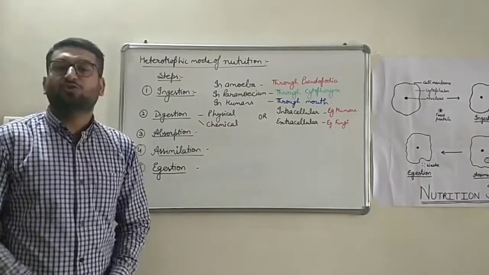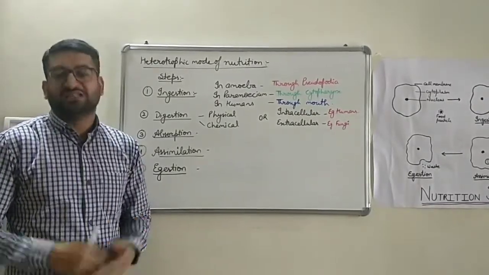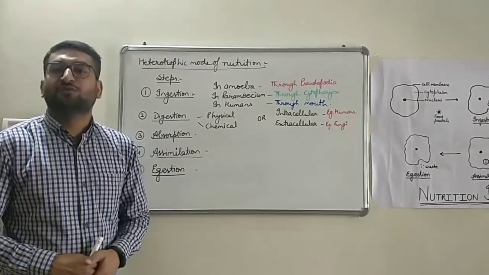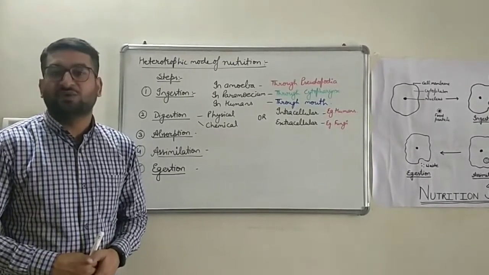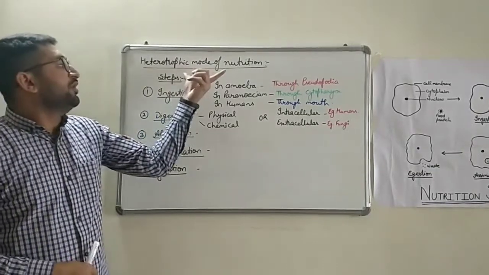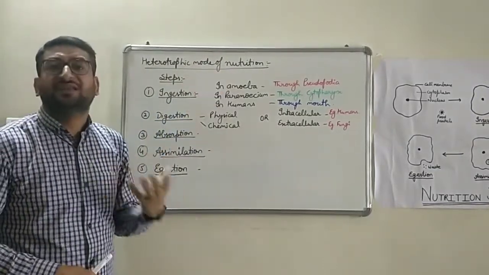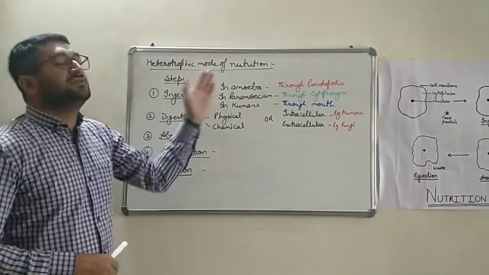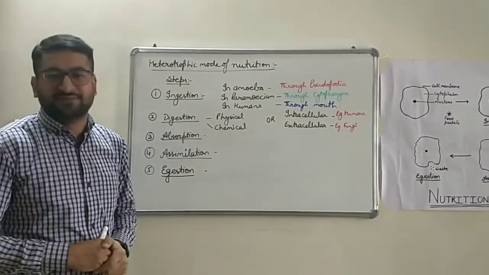Now we'll discuss heterotrophic mode of nutrition. As we all know, the mode of nutrition in which an organism obtains its food from other organisms is known as heterotrophic mode of nutrition. It is of three types. There are 5 steps of nutrition in animals basically.